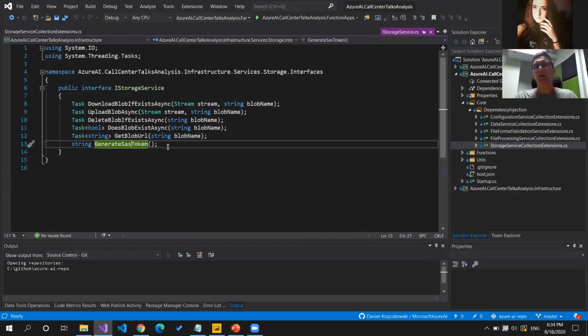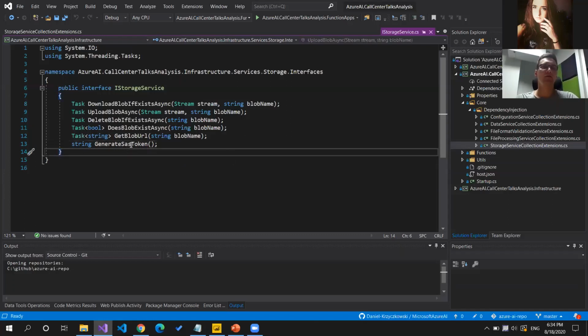And the reason why we had to add it here is the fact that the links to those files stored on the Azure Blob Storage are private. So you do not have external access to those files. So what we wanted to do was provide temporary access for those Azure Cloud services, like the Video Indexer and the Text Analytics API.